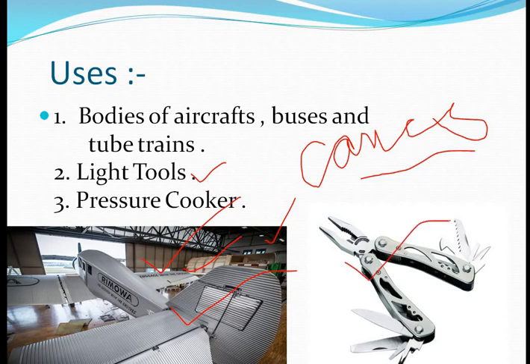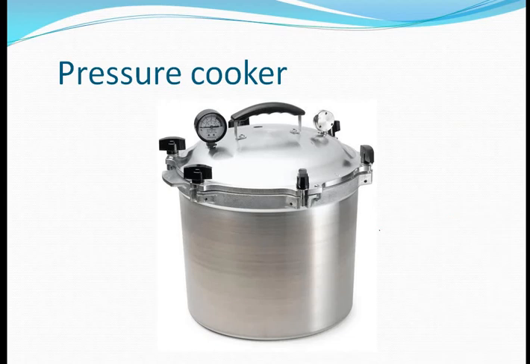So this is the light tool material which we make using alloy, and that is the pressure cooker. Nowadays different kinds of household pressure cookers are also present, which we make from duralumin, and all that material is very light in nature and very light in weight. That is also an example of a duralumin pressure cooker.